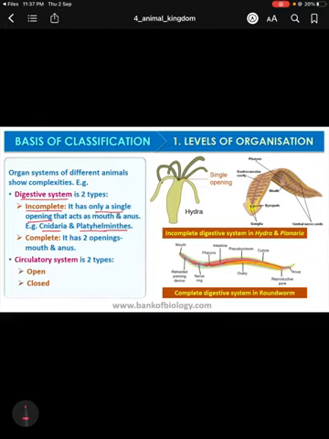In this diagram, the hydra also has a single opening that is located here. This single opening serves as both mouth and anus.